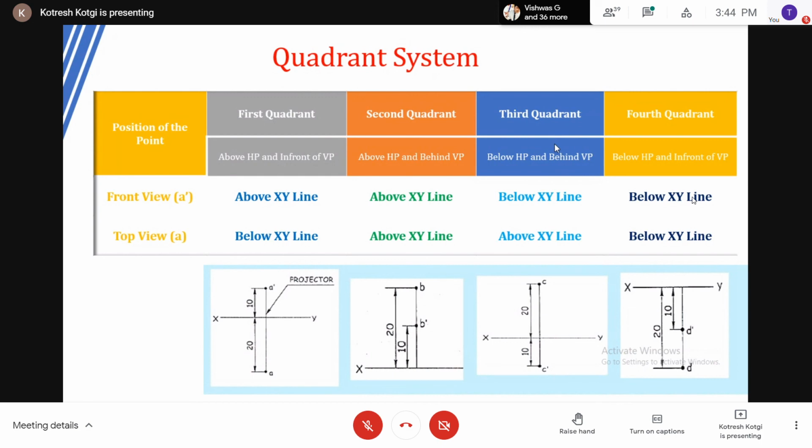You can take a screenshot of this if you want. You can make a note of this if you want. But if you ask me, I have given enough explanation to understand the whole quadrant system.